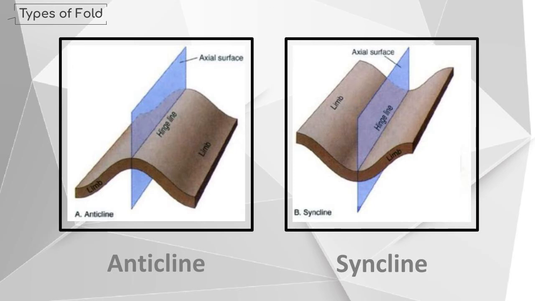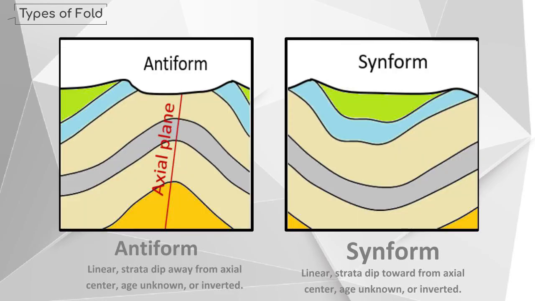Next, syncline. Syncline is also characterized as linear. The strata normally dips toward the axial center, or it dips down, and the youngest strata is in the center. Antiform. Antiform is also linear. The strata dips away from the axial center. This time, neither the youngest nor the oldest strata is in the center, or the age is unknown or inverted. Synform. Synform is also linear. The strata dips towards the axial center. The age is unknown or inverted.